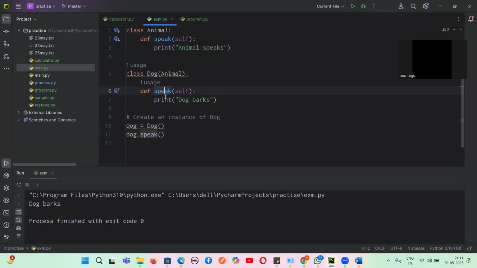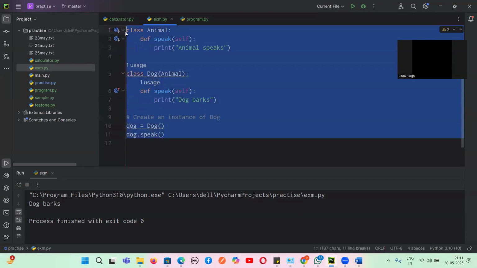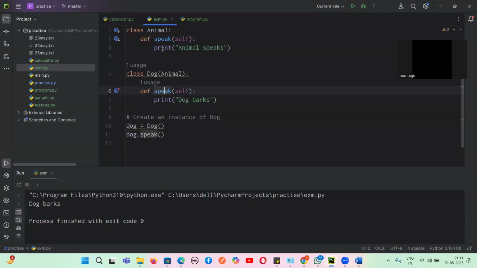Now to call this method, we'll take this dog and write dog.speak. As we do dog.speak, it will try to search the method in this speak, and it gets the method and it prints that dog barks. That means the same method name is there in the parent class as well as the child class, but the child class implementation is different, and the child class is overriding the method which was present in the parent class. That is why it is called method overriding. So method overriding is same method name but different implementation.